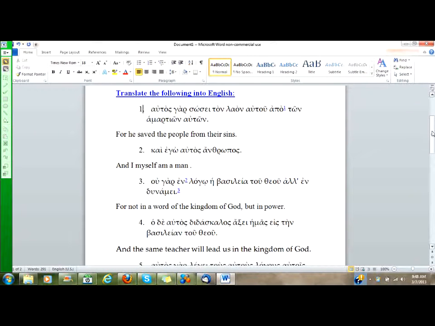You can translate it either way, given that we don't have the context here, and our student has translated it, and I myself am a man. That's just fine. I want you to look at this intensifier again, though. Let's make sure we understand this.